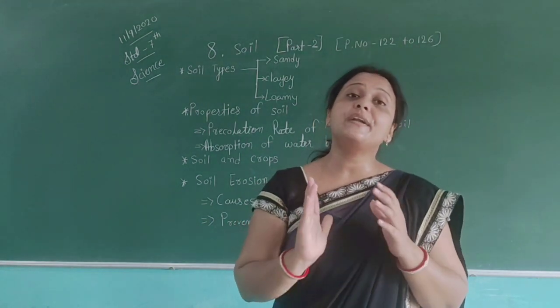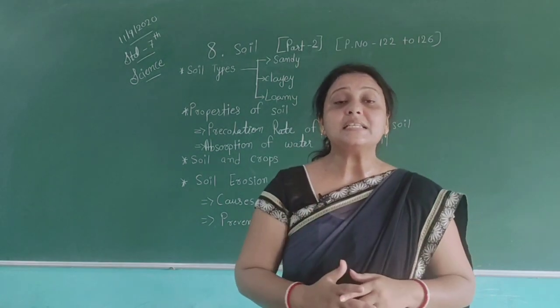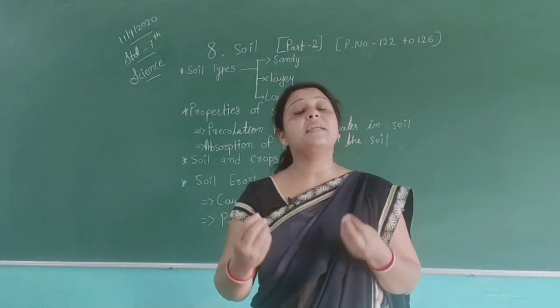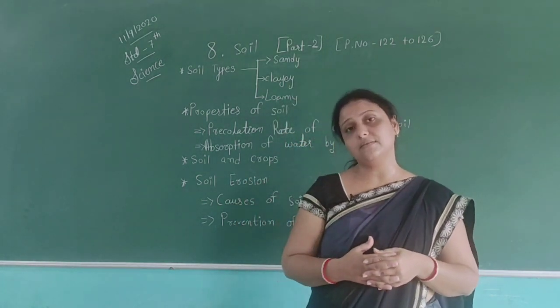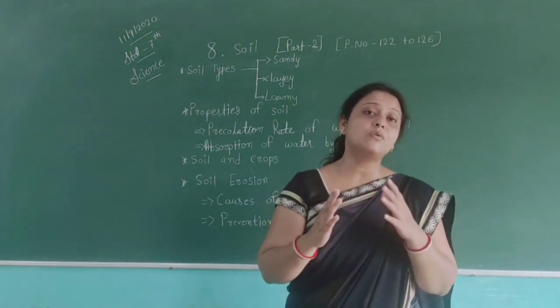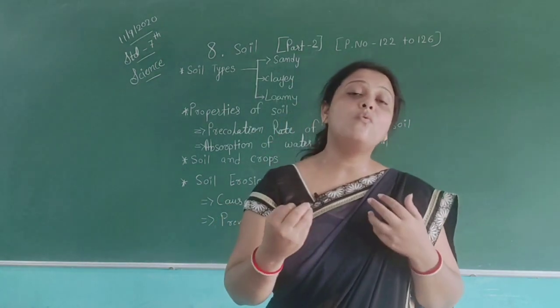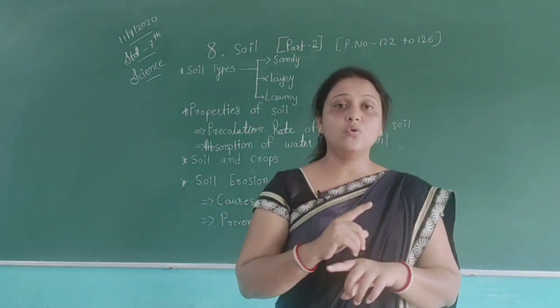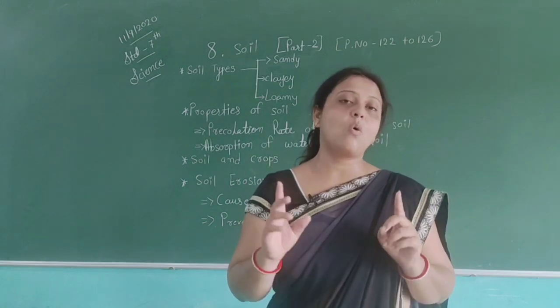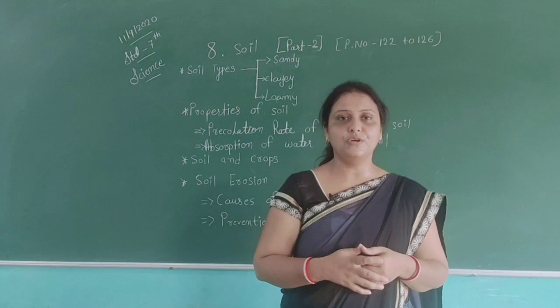We have different types of processes given here. Try to use these processes and prevent the soil from soil erosion. Try to plant more and more trees, because trees are very important to us. Trees always help us. Do not cut down the trees. Always plant more and more trees, which are very useful to us.